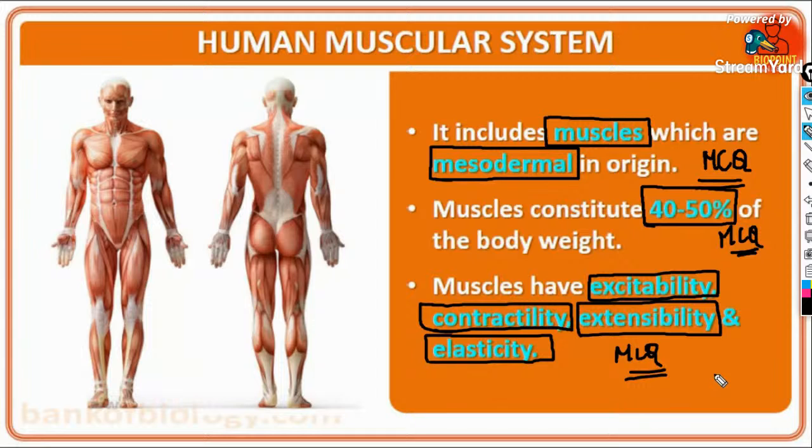So in a single slide, three different kinds of MCQ. Got it, everybody? Muscles are mesodermal in origin, constitute 40 to 50% of the total body weight, and have the property of excitability, contractibility, extensibility, and elasticity.